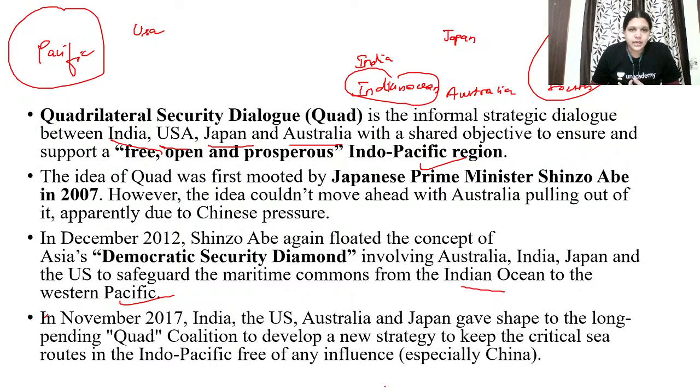So finally you can write it like this. It is proving that the quadrilateral security dialogue is becoming more of a trade-based concept than just a security-based concept. Because you can also write that the initial objective itself was to be free, open and prosperous, not just free. Free, open and prosperous obviously means it is talking about both economic and strategic security, not just strategic security.